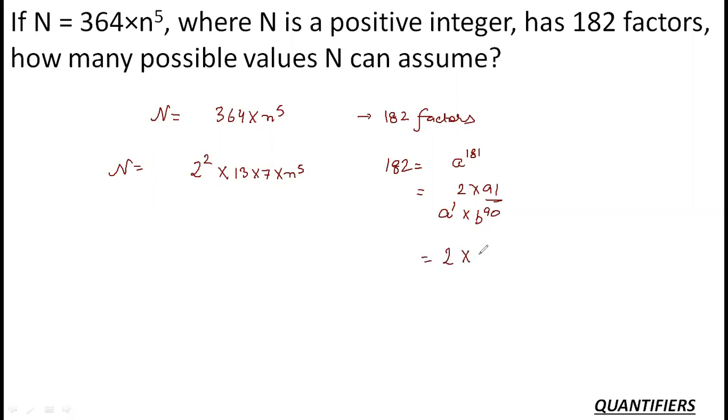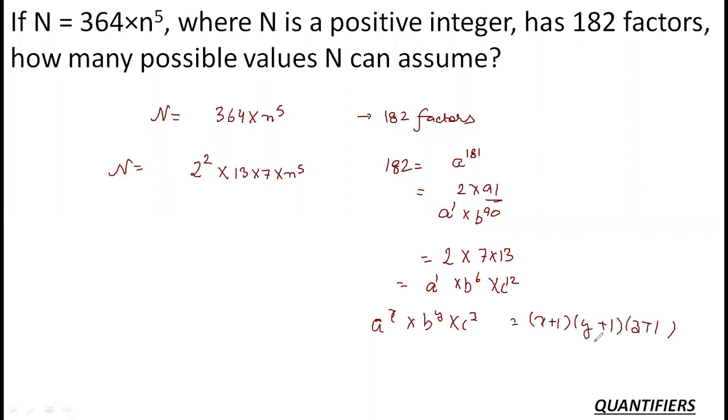So it will be 2 into 7 into 13. And I cannot split it any further. So basically, what is the number type? The number type is a raised to the power 1 into b raised to the power 6 into c raised to the power 12. This is the type of number, right? Because this is how we calculate the number of factors. If it is a raised to the power x, b raised to the power y, c raised to the power z, the number of factors is x plus 1 into y plus 1 into z plus 1.